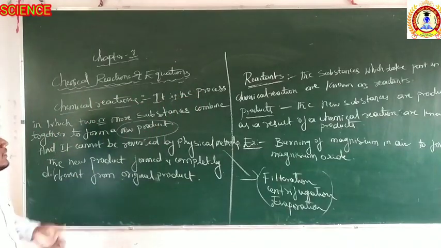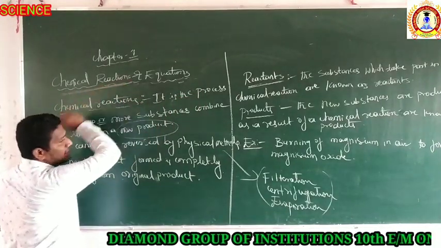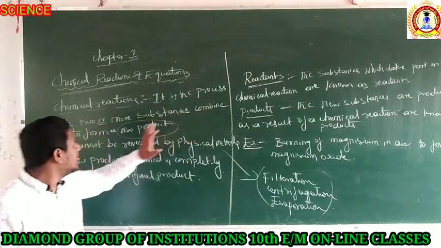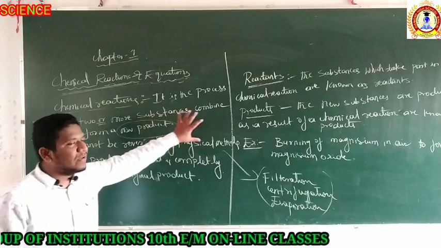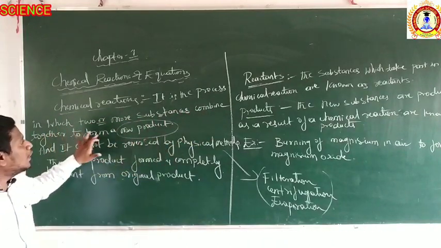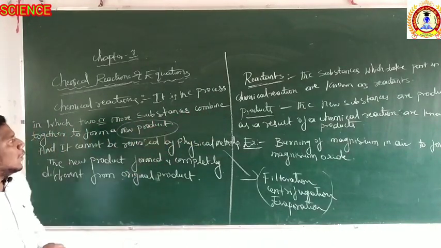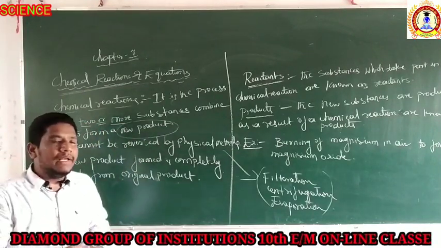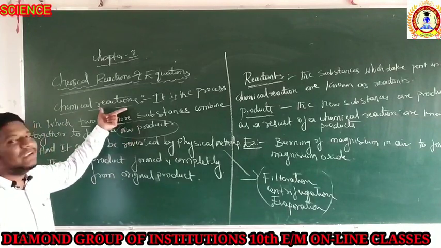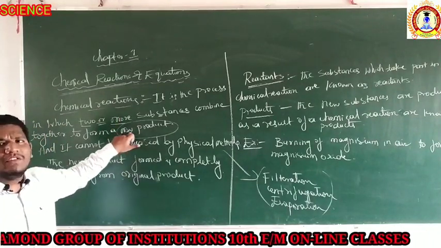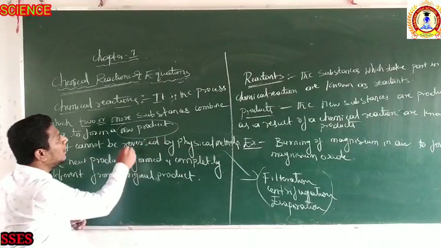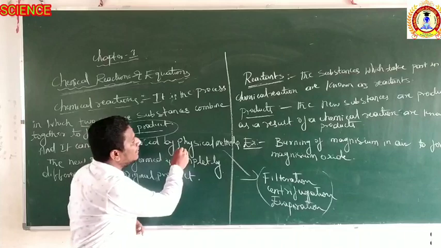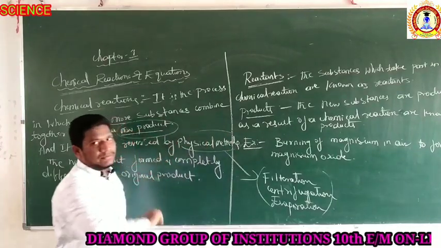Then the question is, what is a chemical reaction? It is a process in which two or more substances combine together to form a new product. Whenever two or more substances combine chemically to form a new product, it is known as a chemical reaction. And what are the qualities of this new product? First of all, the new product cannot be separated by the physical methods.